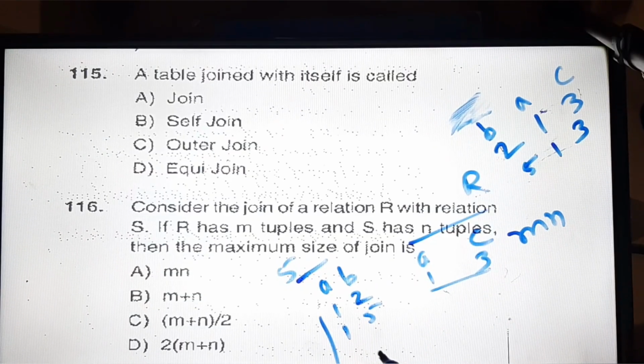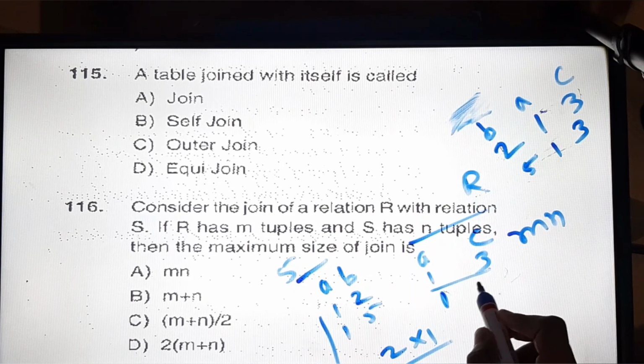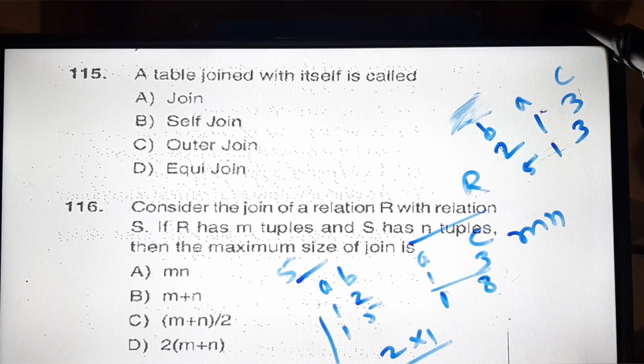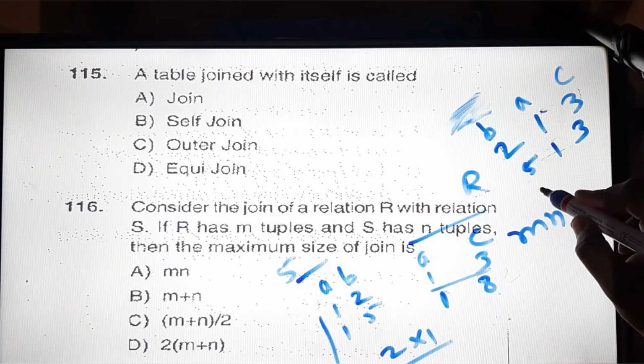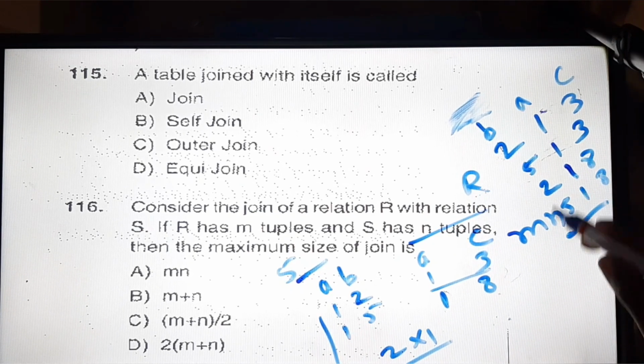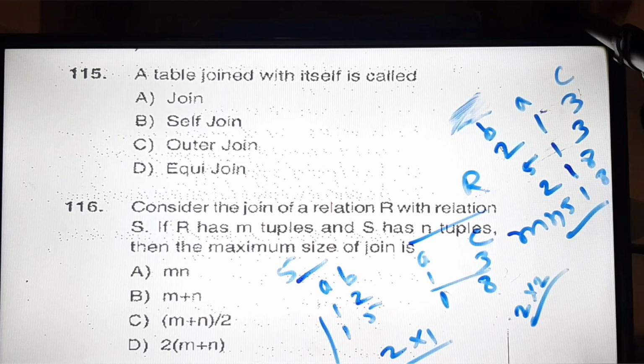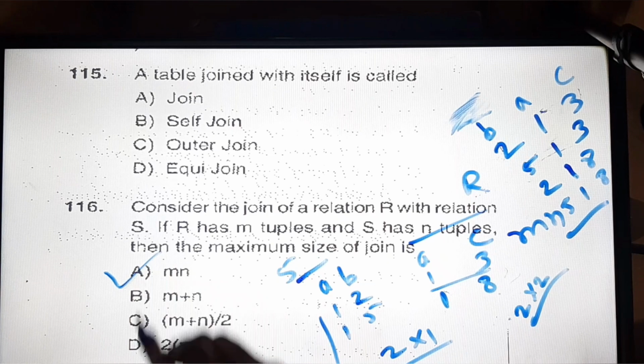Now if you understand, if it is multiplied, like 2 into 1, that will be m and the rows, so it will be 2. Again if I add one row, suppose 1 and let's say 8, now what I will get is 1 5, so 1 will be common, so in this case I will again have 2, and we will have 8, and again 5 1, and I will have 8. In this way the total number of records will be 2 into 2, so the maximum size of the join will be m into n.